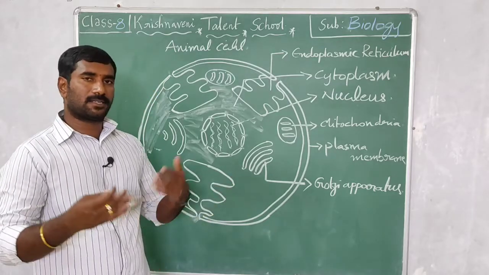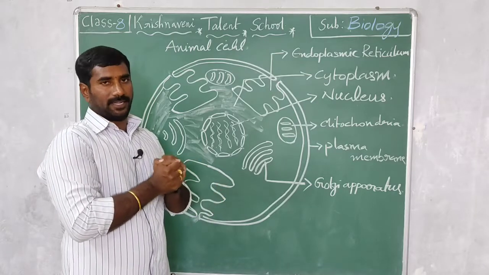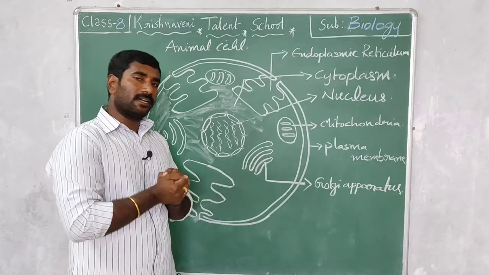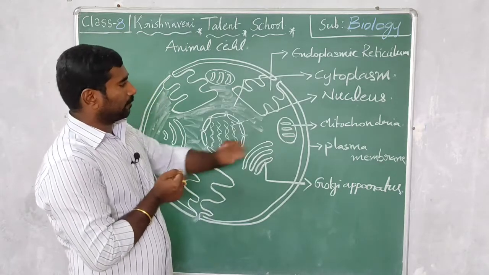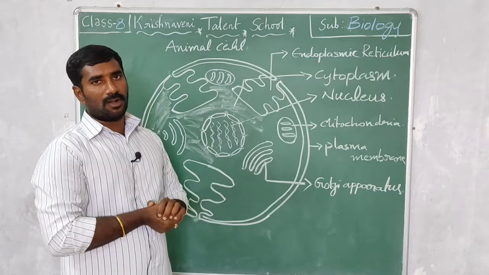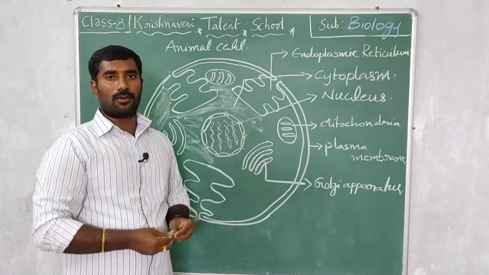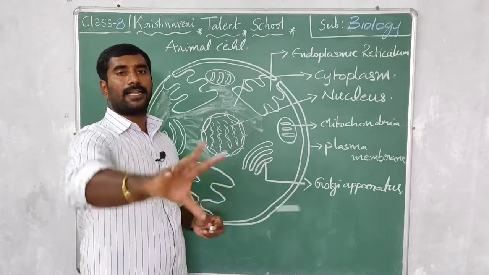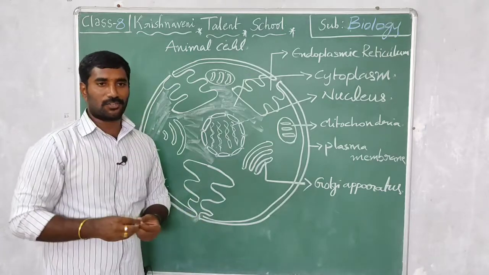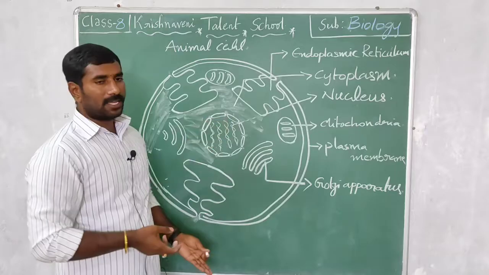Now the Golgi apparatus. As I already said, it helps in combining or binding the food particles. Next, the mitochondria is also called the powerhouse of the cell. It contains power, so we call it the powerhouse of the cell. This is about the animal cell.